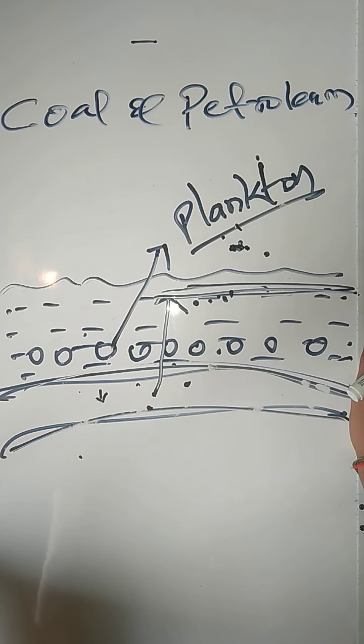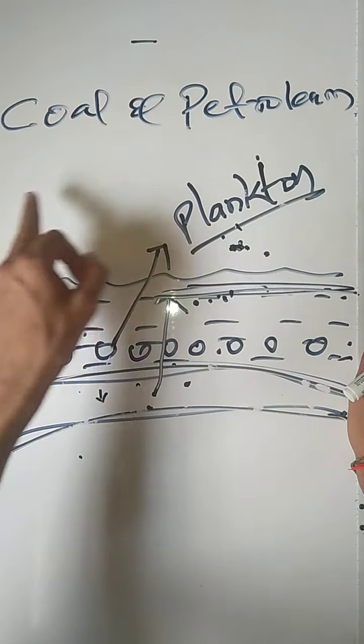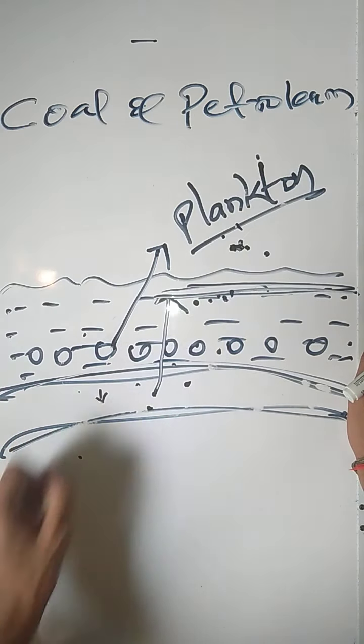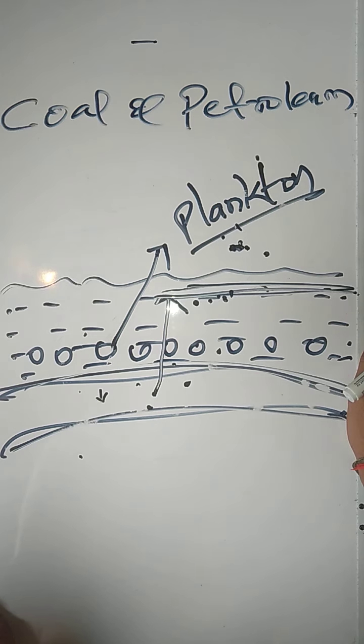There are many byproducts of petroleum, for example diesel, different types of oil, grease, and hundreds of others. You will learn in class 9th also. We call coal and petroleum fossil fuels because both form from the dead body parts of plants, animals and microorganisms. This is how coal and petroleum formation takes place. These both are natural resources.